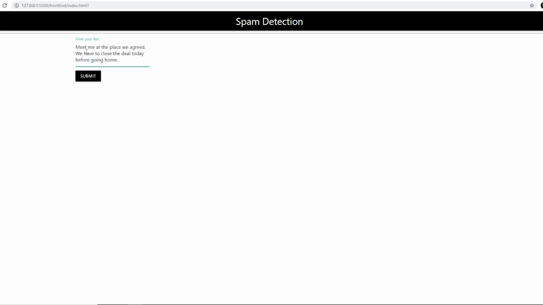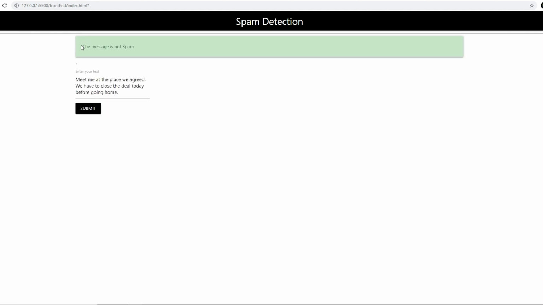And now here I'm going to paste it. So it says, "Meet me at the place we agreed. We have to close the deal today before going home." So this is an SMS. I'll say submit. It says the message is not spam.